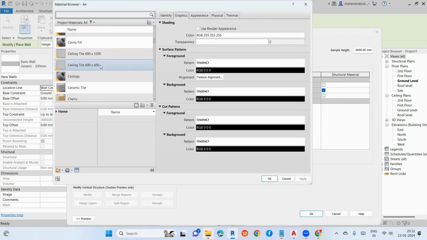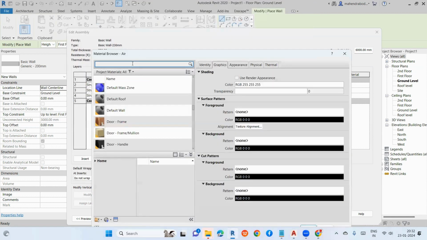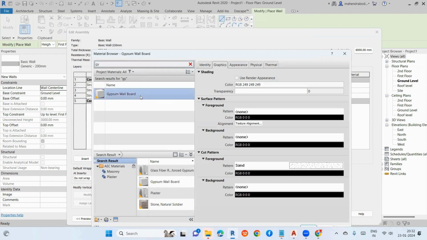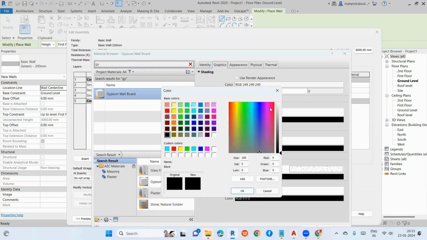So the material dialog box will open here. I'll take a gypsum wall for the plastering. You can type GY, so automatically gypsum wall will come. If you want to see the properties, or if you want to change the color, you can change the colors also.